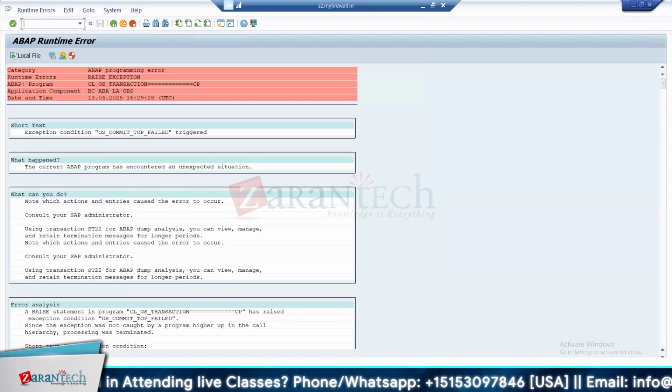Basically, what happens is, when you're doing the treasury design, if you want the treasury postings to be done for different GAAPs, let's say, like in asset accounting you have different areas, similarly in treasury you also have different valuation areas. If you want to post for different valuation areas, then you click on post all valuation areas. But if you just want to post for your own, let's say you're a company in India and you just want to post in India GAAP, then you post for the operative area only. In general, if you have multiple valuation areas, it is always recommended to use post all valuation areas.